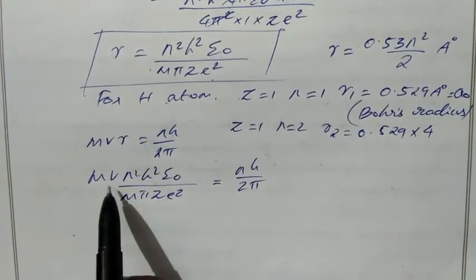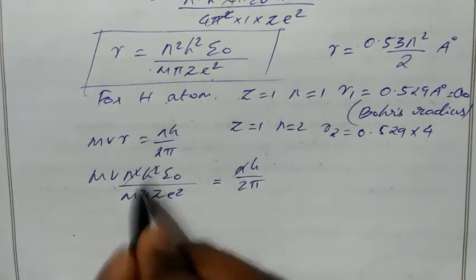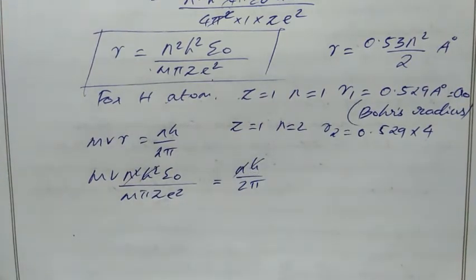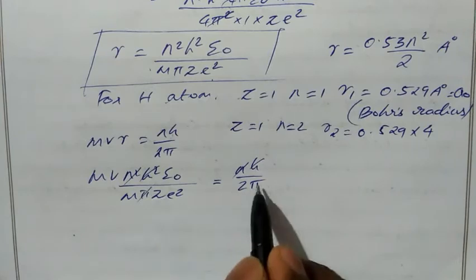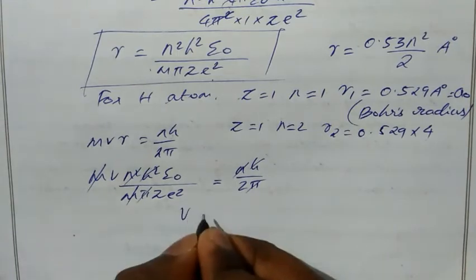Now take the value of velocity from this equation. So n square, n get cancelled, h square, h get cancelled. Then we have 2 pi, here we have pi, pi get cancelled. Then m get cancelled. So we have v equal to,